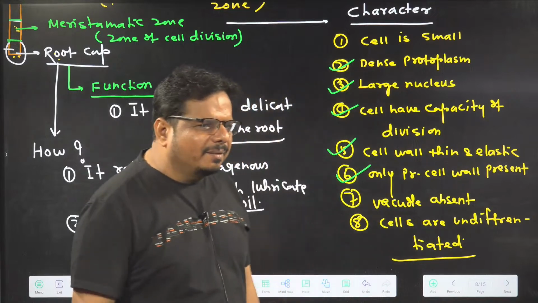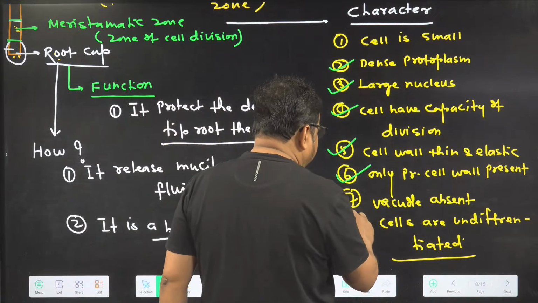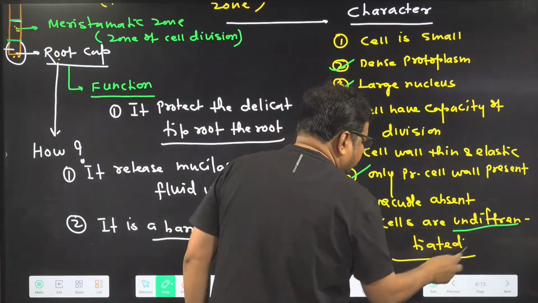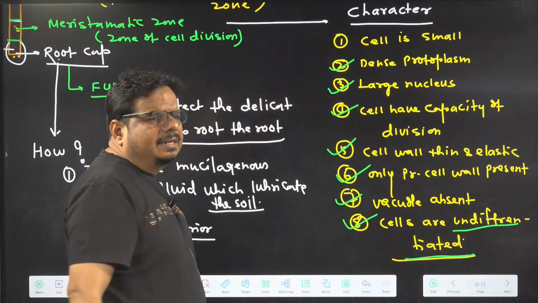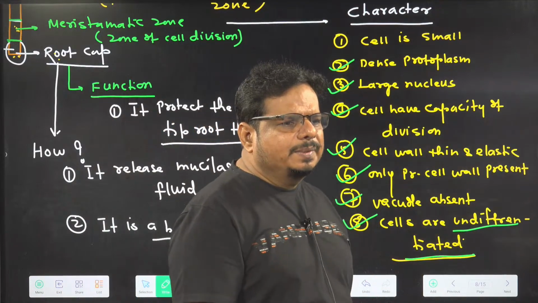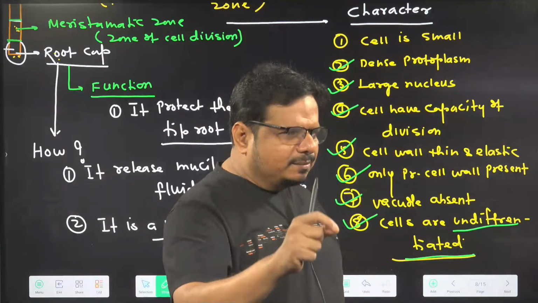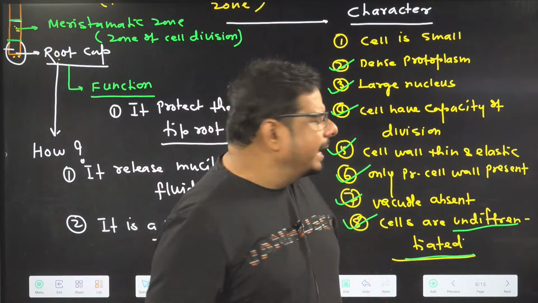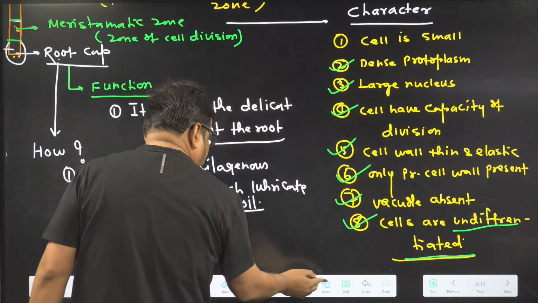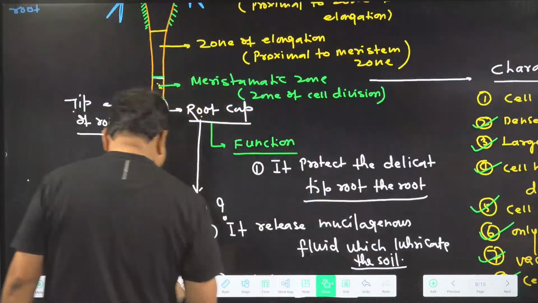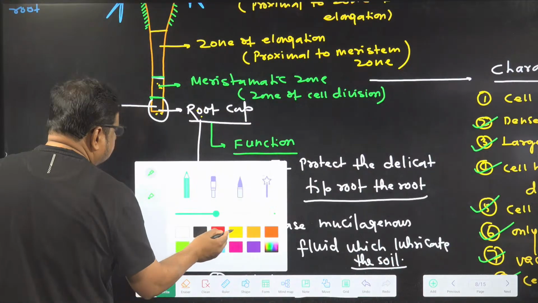Understanding the idea? Clear in the mind? And later on what happens? Cells are undifferentiated. Undifferentiated means cells do not have a special structure and a special function. Suppose this is a zone of meristem and I am making many cells here.